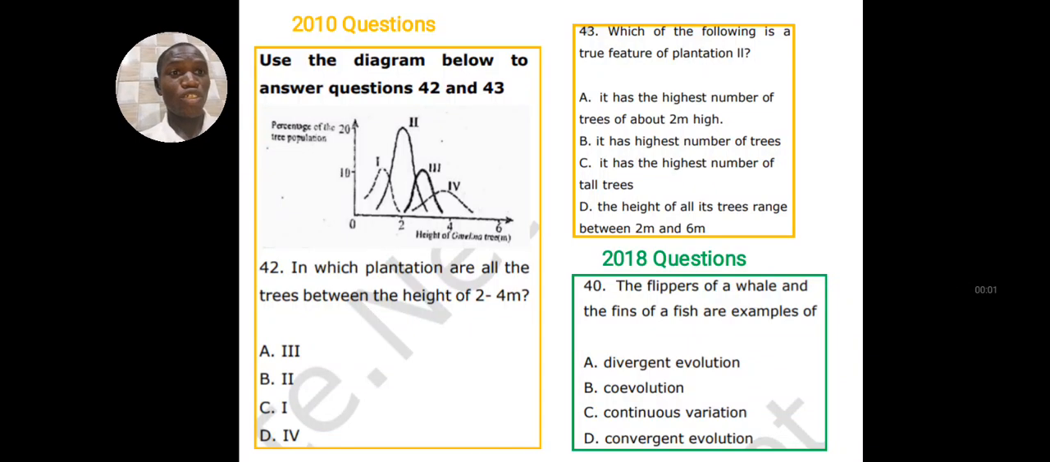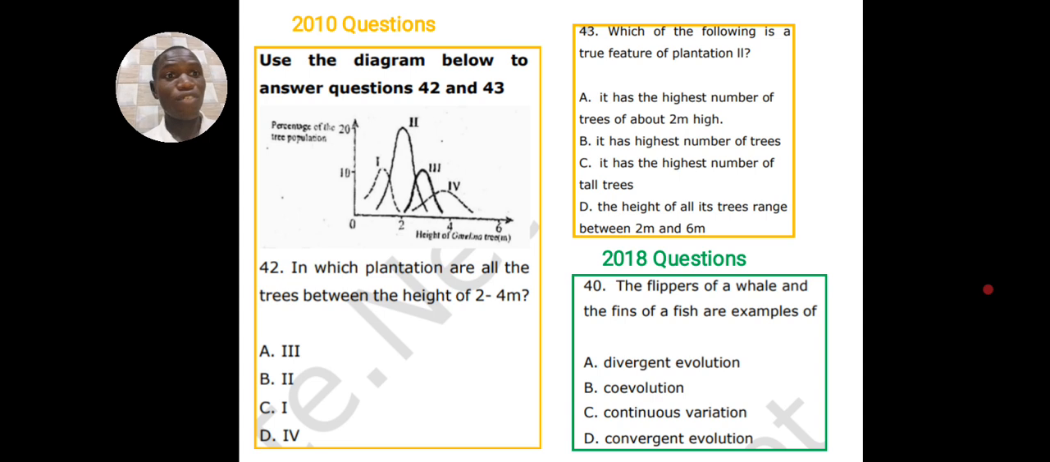Come across these questions in JAMB, will you be able to answer them? Look at this first question from 2010 that is asking about a graph. It has given you a graph and asks you to use the graph to answer the question under variation. And the same graph, you are going to use it to answer question 43.